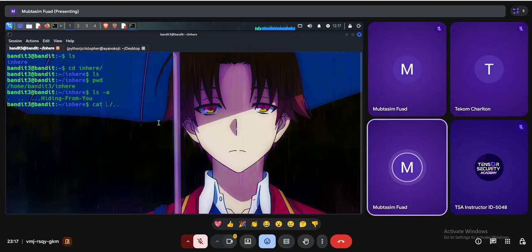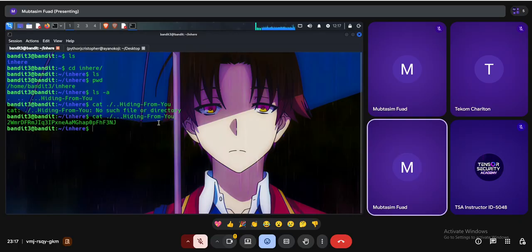Okay, it is not working, but let's see if I just type hiding, then from, then you, does it work or not? It doesn't work. So in that case, I will approach it more carefully, or maybe I missed one dot here. So one dot. Okay, it worked. I have successfully read this file, and that's the password for the next level.